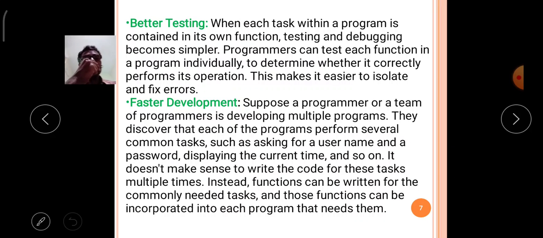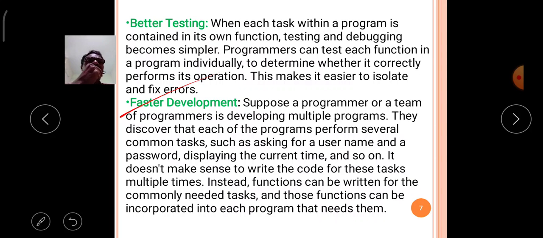Okay, next, faster development. Already in the second concept, code reusability, I will discuss faster development. Why? Because a function is ready to reuse once it is constructed, and it can be reused any number of times if required in the program.